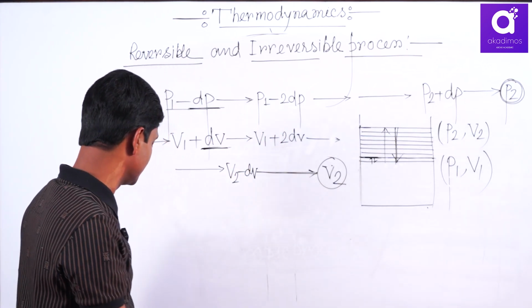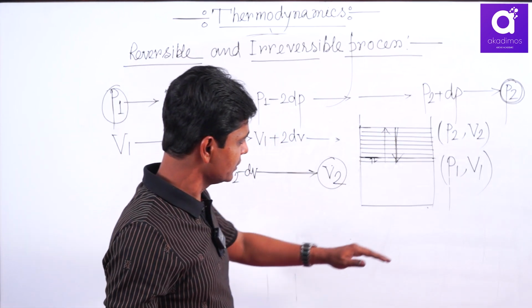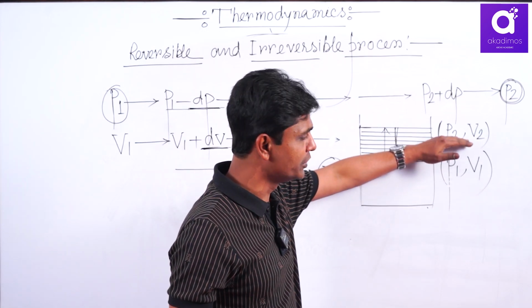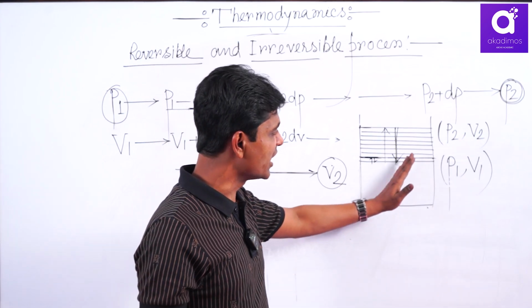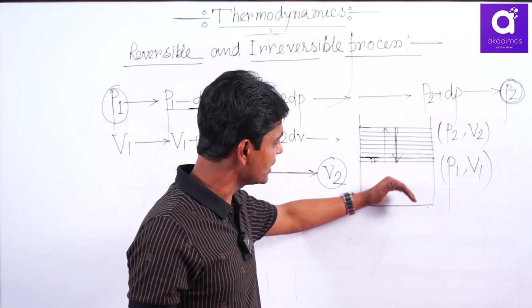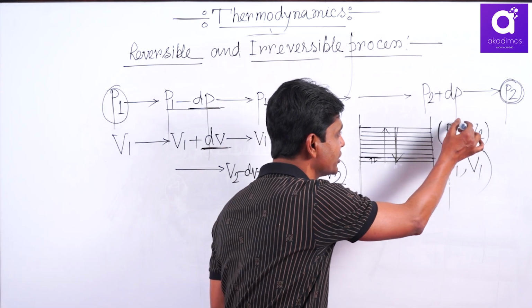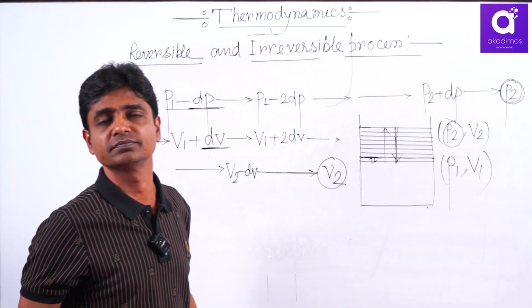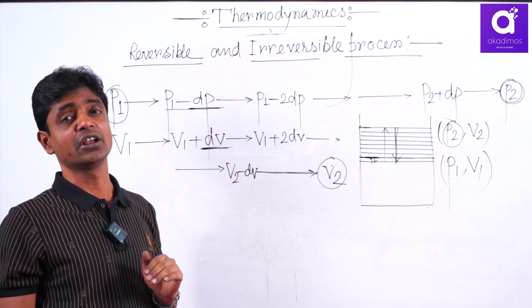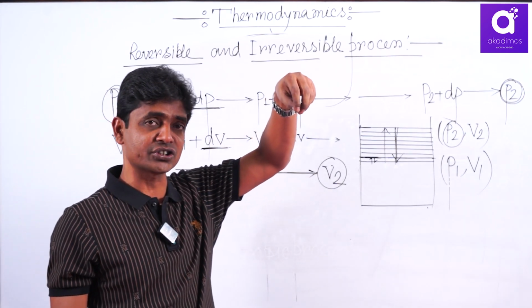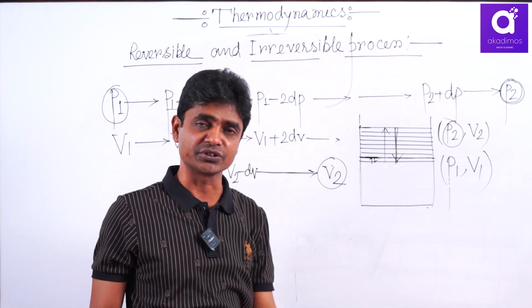Now see, when you are going from P1, V1 to P2, V2, this is the external pressure. This is one step, and there occurs expansion against constant external pressure P2. So when expansion or contraction occurs against constant pressure, then it is irreversible.